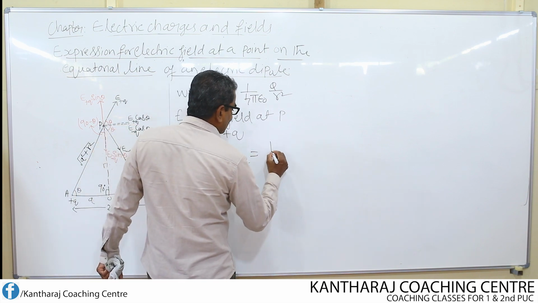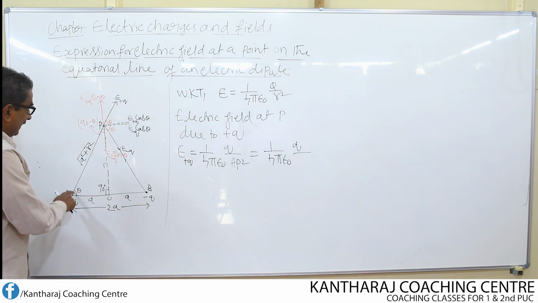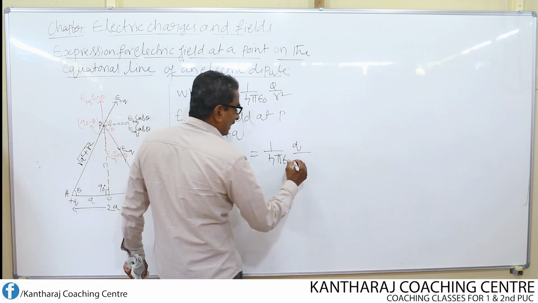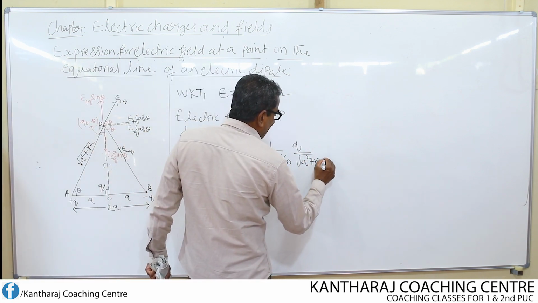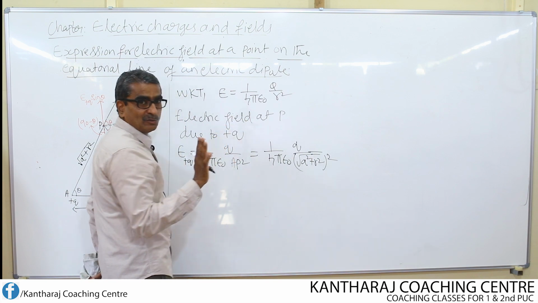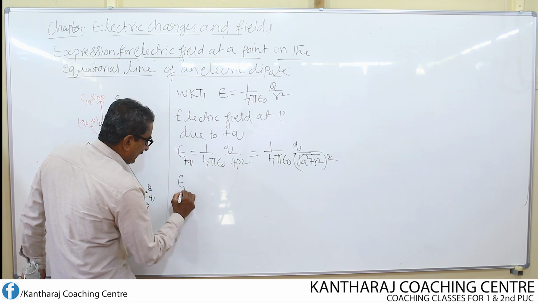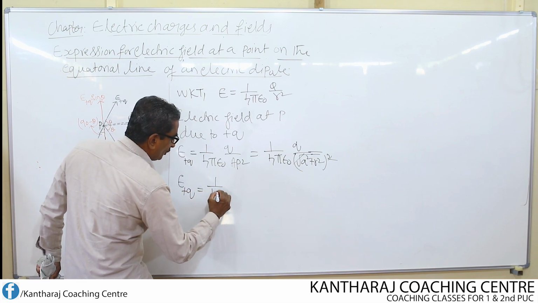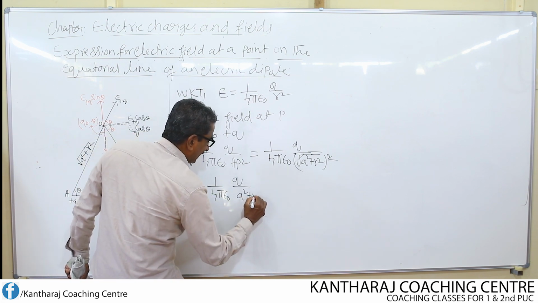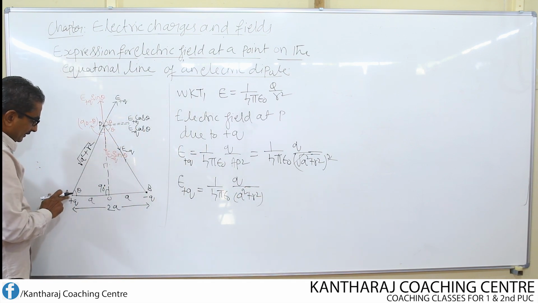So this can be written as 1 over 4 pi epsilon naught Q divided by what is AP according to the Pythagoras theorem, root of A square plus R square. But don't forget to square it again because it is AP square, not only AP. So therefore this root and square get cancelled. Now E plus Q is equal to 1 over 4 pi epsilon naught Q divided by A square plus R square. So this is the electric field at the point P due to this charge.